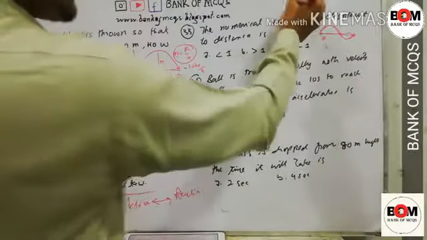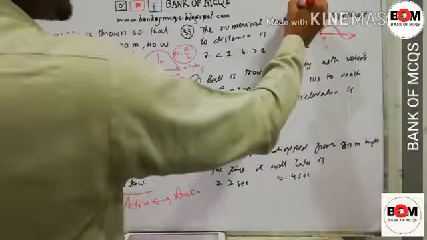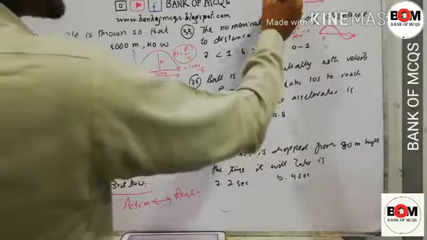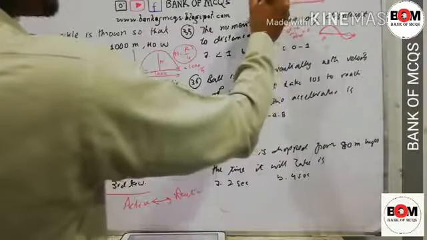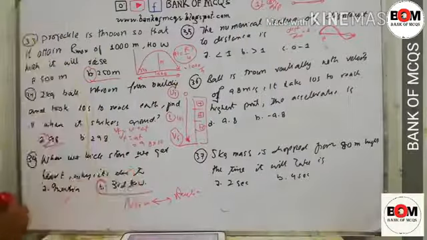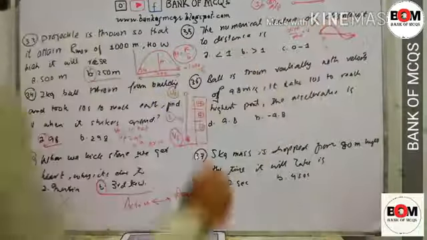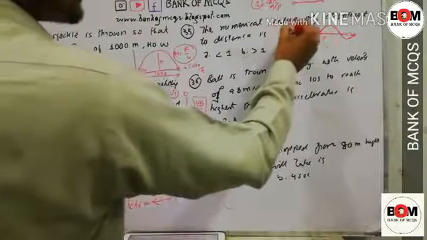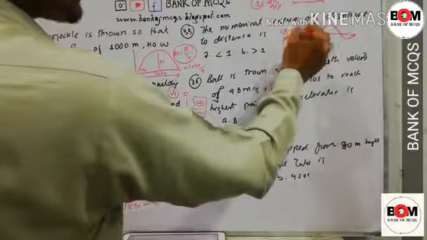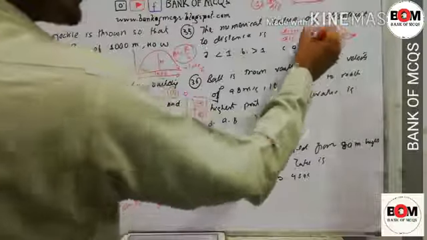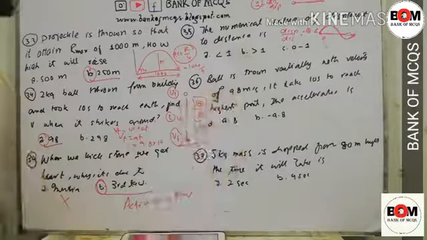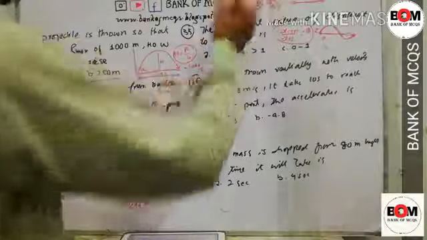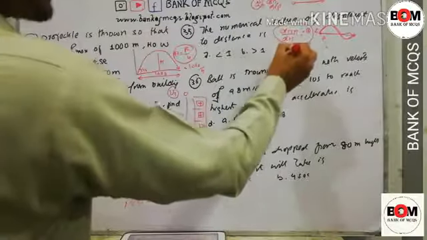If this is the shortest distance and the body followed this path, the distance and displacement are the same, so in this case it will be equal to 1. They have asked numerical value of displacement to distance. In this case, as the displacement is less and the distance is more, we will get 0.1 or something, 0 point something. So the minimum value is 0 and the maximum value is 1. So the value range is from 0 to 1.